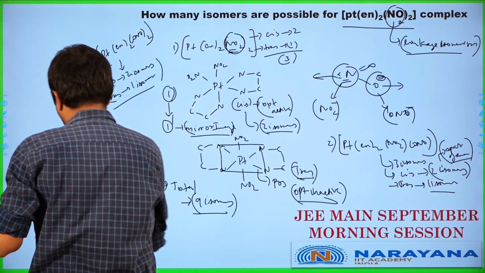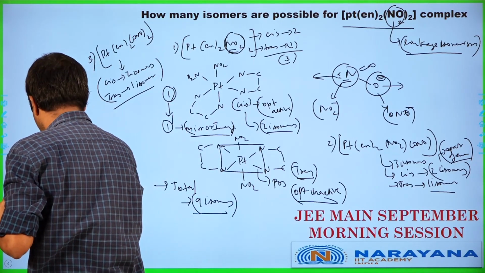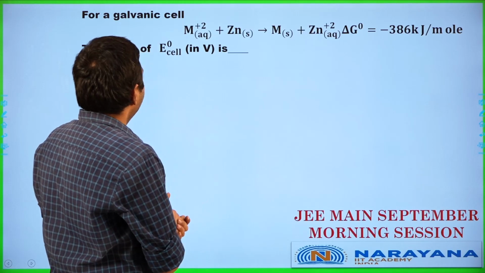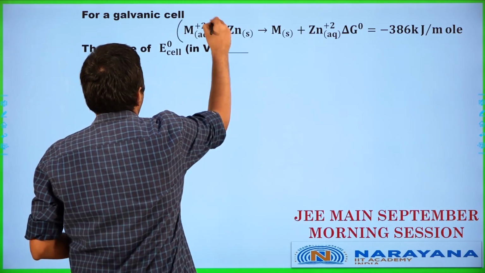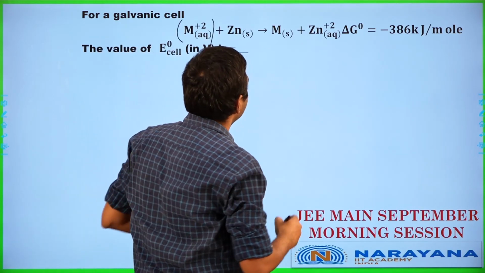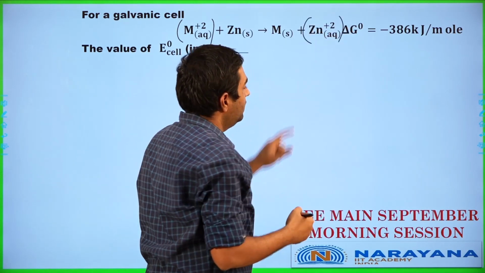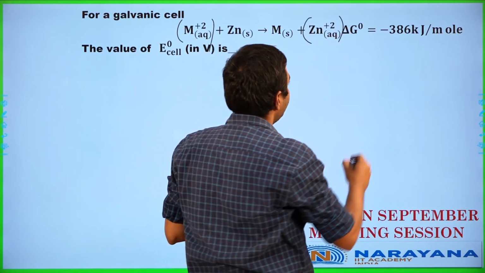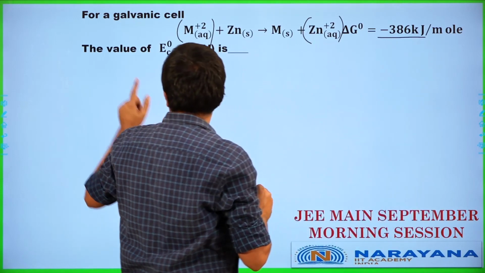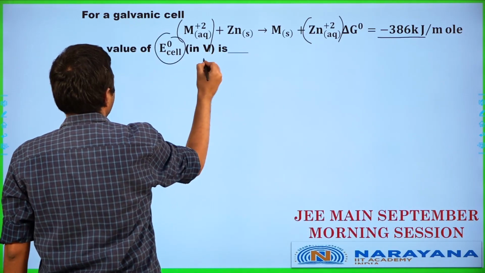So this is your second question here for today. Let's get to the next one. For a galvanic cell, M2+ aqueous plus zinc solid gives M solid plus Zn2+ aqueous. Delta G naught has been given as minus 386 kilojoules per mole. What is the value of E naught of the cell in volts?